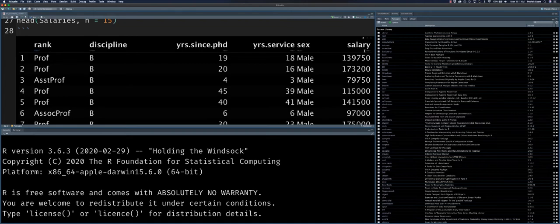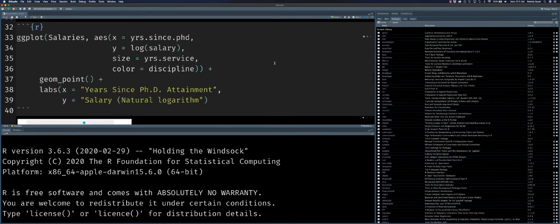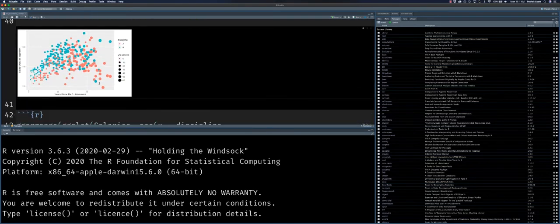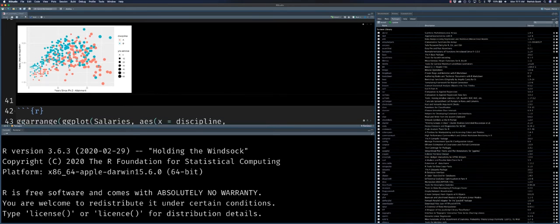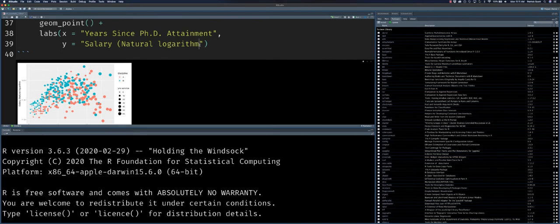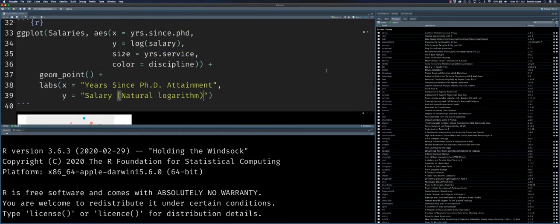We'll see that salary, of course, right underneath is integer, as well as years since PhD and the years of service within that university. All right, we plotted some data and examined along the x-axis the years since PhD attainment, and on the y-axis the salary in natural logarithms. Now I'm seeing I never actually closed my parentheses. Excuse me. Much better. All right, let me rerun that.